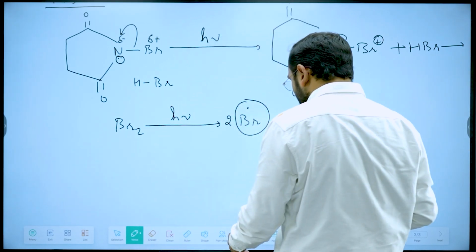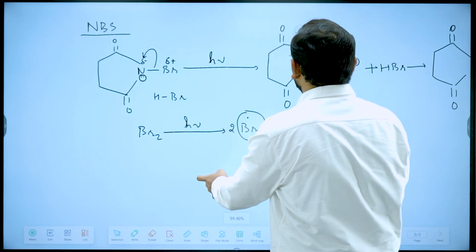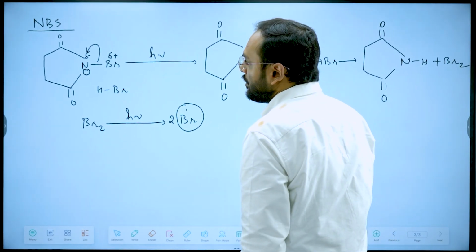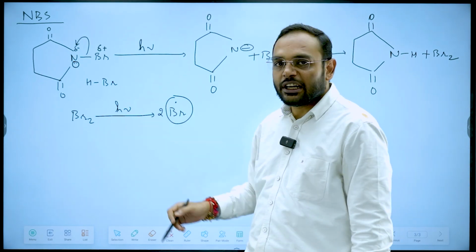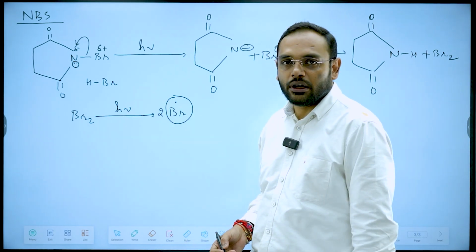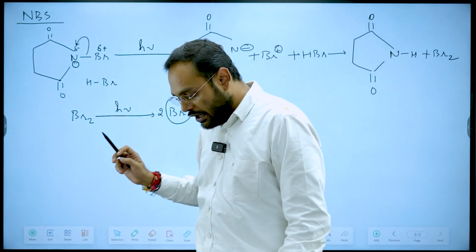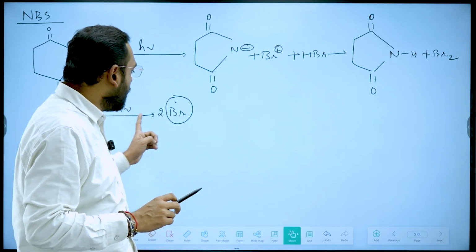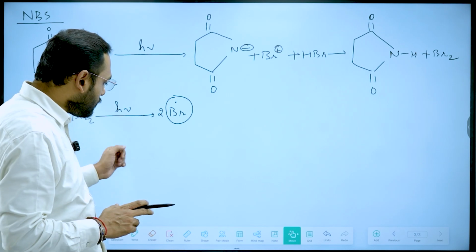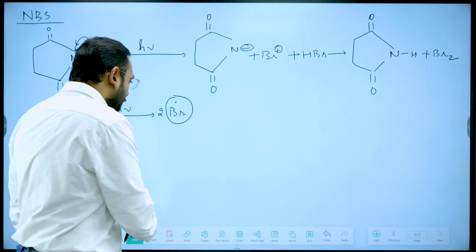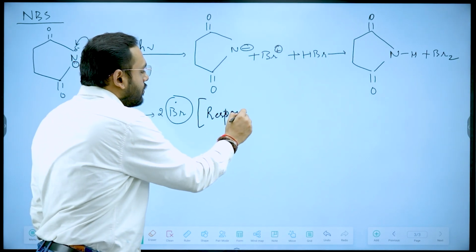Now let's go back and understand one more time what is happening over here and how this NBS is acting like a brominating reagent. You see, NBS in itself, in presence of light, cannot break homolytically. So the trace amount of HBr that is already present in the solution takes part in the reaction, and it first reacts with NBS to produce succinimide and Br2. That Br2 in presence of light will break homolytically to produce two Br free radicals. Now these Br free radicals are responsible for bromination.